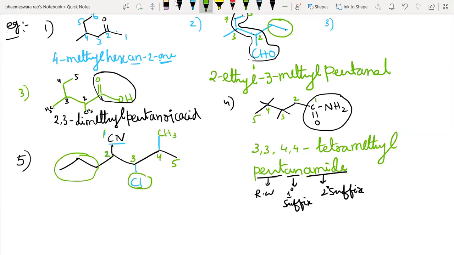Now the name of the side chain here is propyl, for this it is methyl, and for this it is chloro. So in alphabetical order, which comes first? Chloro.